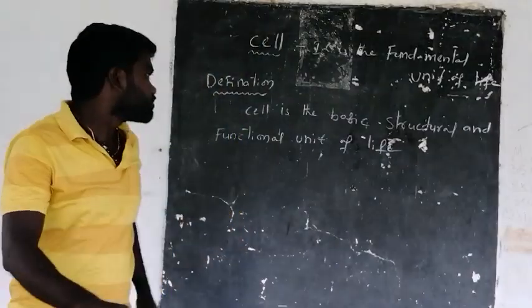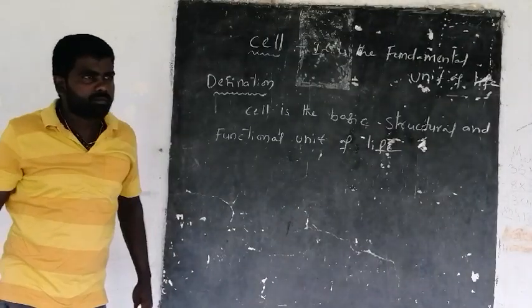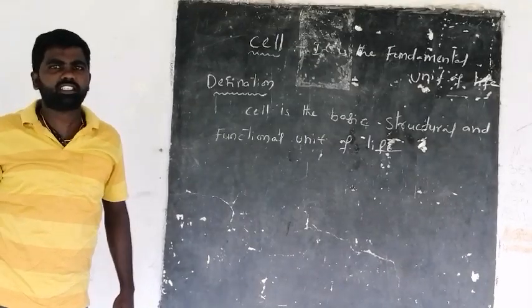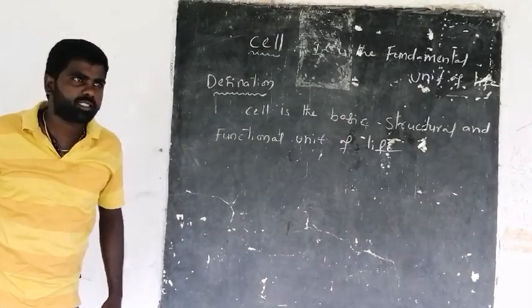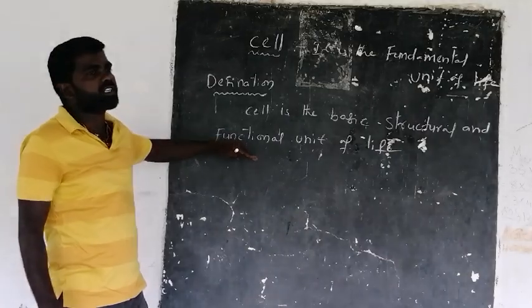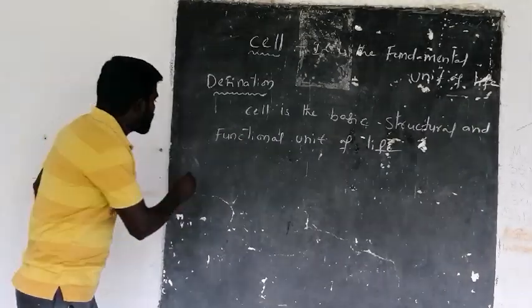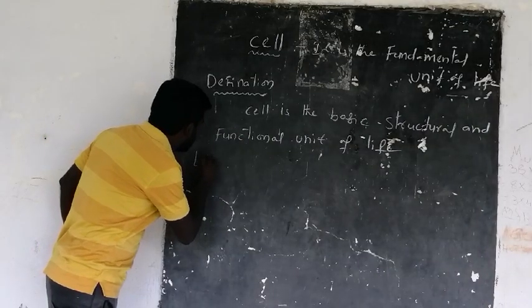Now, what is life? We are discussing living organisms, or biology. Biology is nothing but the study of living organisms, or the study of life. Let's see the definition of life.